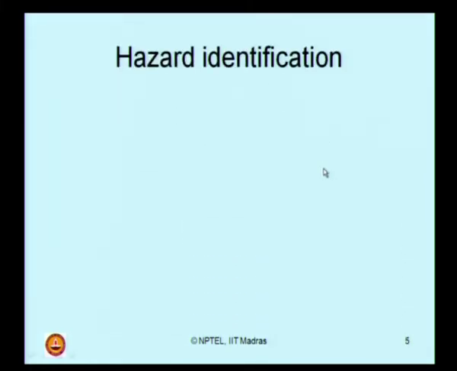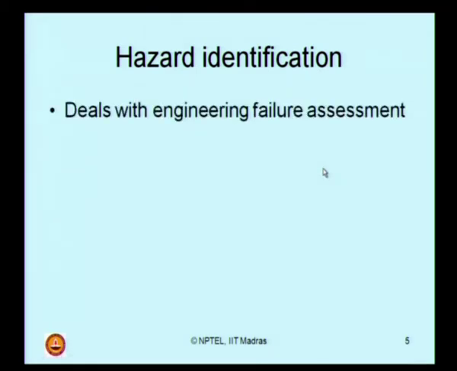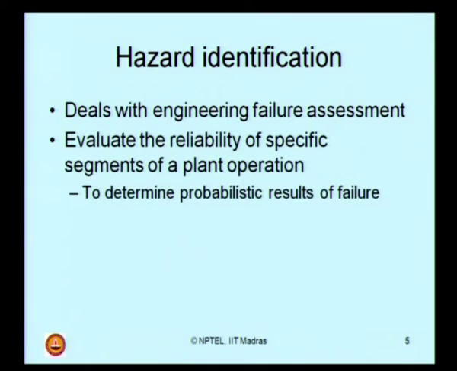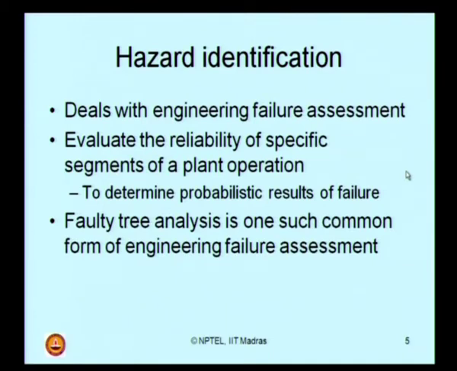We will talk about hazard identification. It deals with engineering failure assessment. The necessity is to evaluate the reliability of specific segments of a plant operation. For example, you have an operational plant, maybe a petroleum plant, maybe a chemical industry, or more generally any process industry.